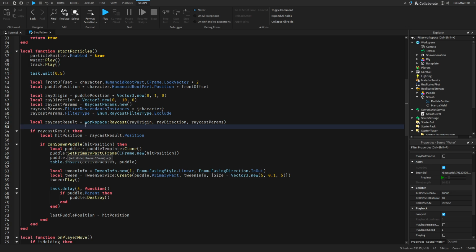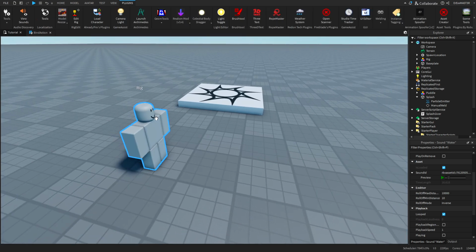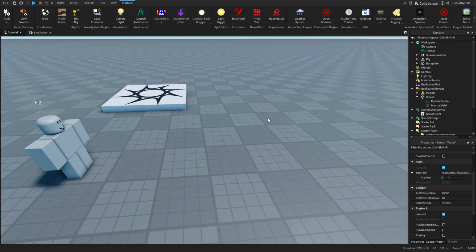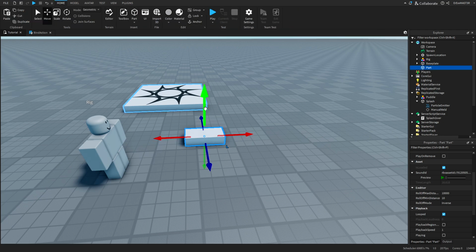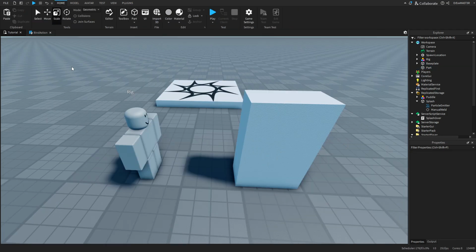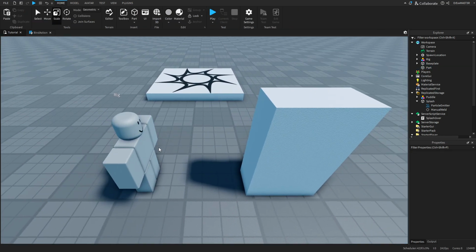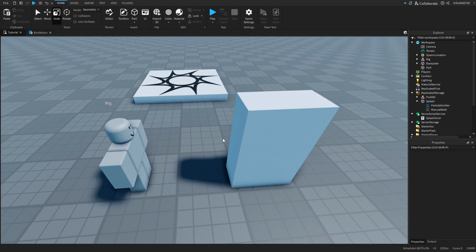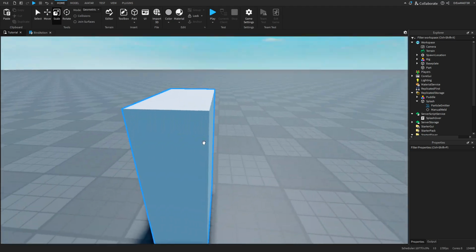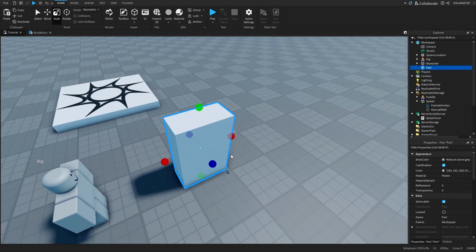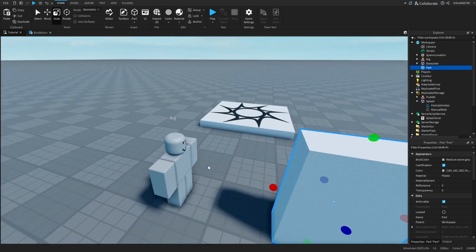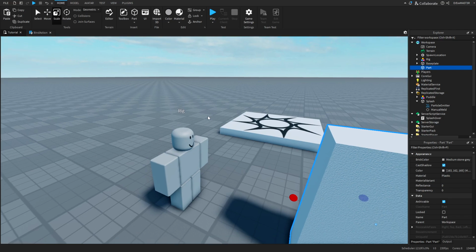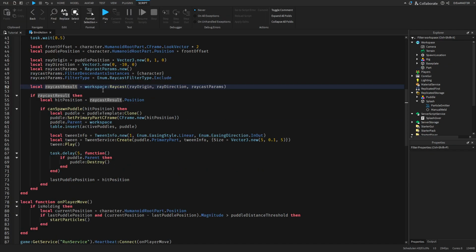Basically what Raycasting is, in short, if you fire a Raycast or create it, then the thing that's in front of you, so let's say we have a part right here, and if you have a Raycast made, then it will just make an invisible ray, which you can see on the client or the server side, and then it can detect anything that's in front or above you or anywhere else around. Then we get the Raycast result, and then the thing we hit will be the floor.